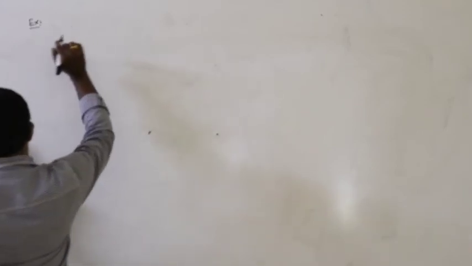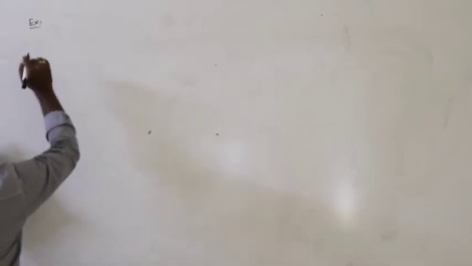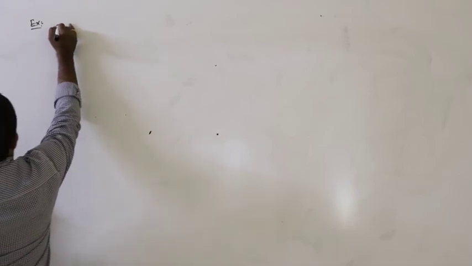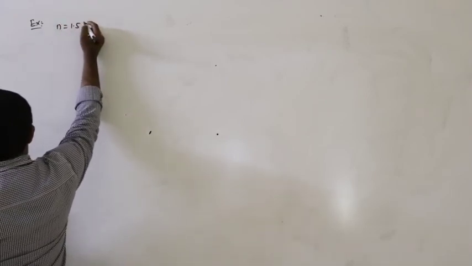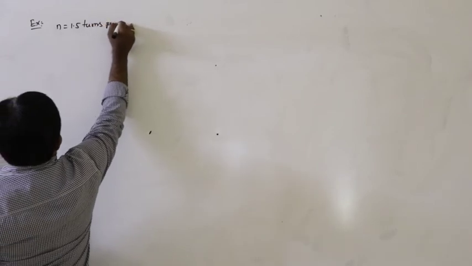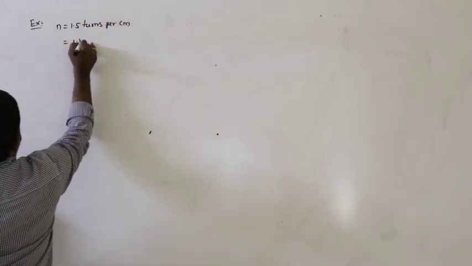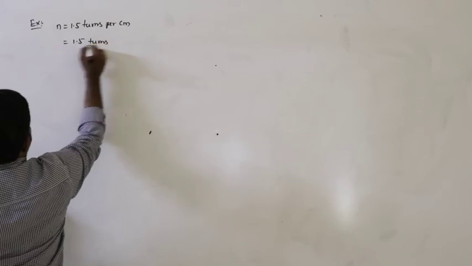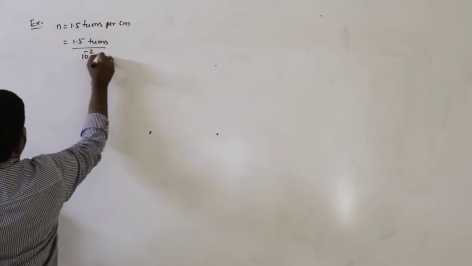Long solenoid. So the number of turns is 1.5 turns per centimeter. That means 1.5 turns divided by 10 to the power of minus 2 meter.